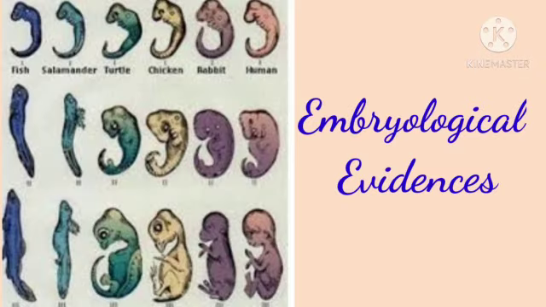Now let us see the embryological evidences. In the given pictures, the comparative study of embryonic developmental stages of the various vertebrates is given. In this figure, all embryos show extreme similarities during initial stages and those similarities decrease gradually. Similarities in initial stages indicate the common origin of all these animals.